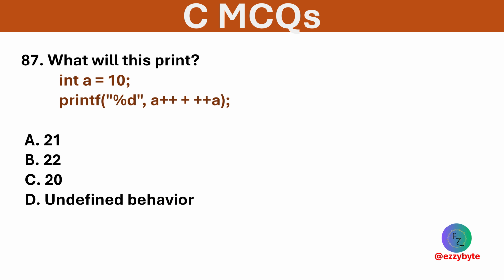What is the output of the following? Options are 21, 22, 20, and undefined behavior. Option D is correct. Modifying and accessing a without a sequence point causes undefined behavior. The output cannot be predicted.